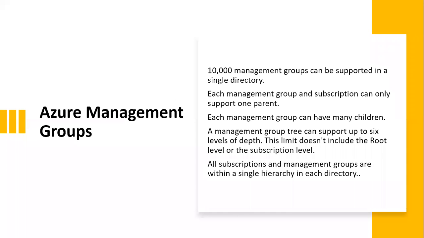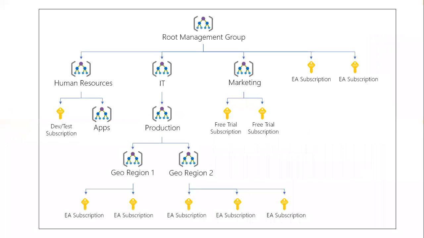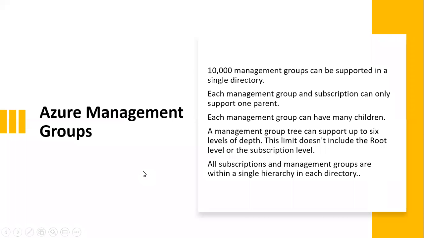What I mean by that is, let's say you have a management group called production. That production management group can only support one Azure Active Directory. You cannot have that management group in 2 active directories. And each subscription is supported by only one management group. As we understood, each management group can have children also. This production has a child management group called Geo Region 1.